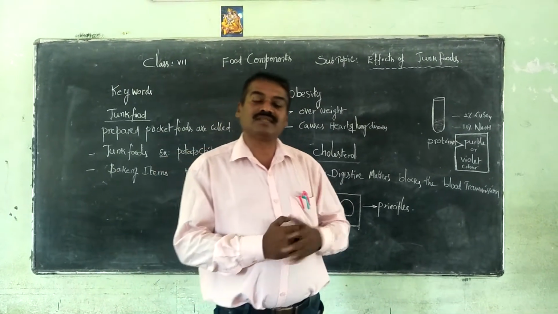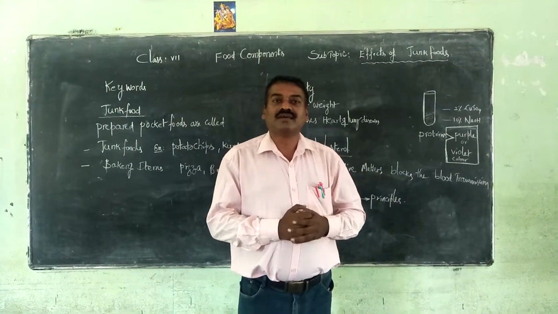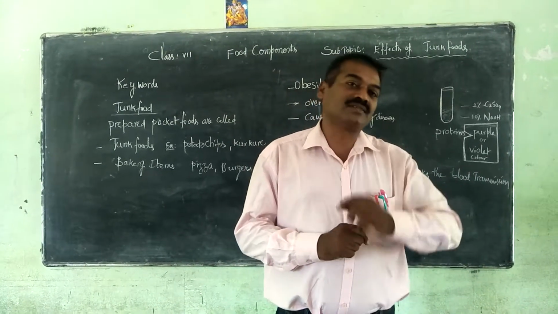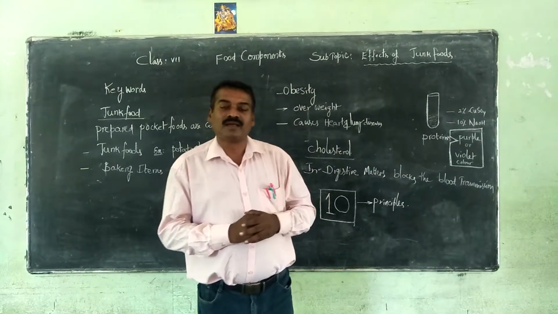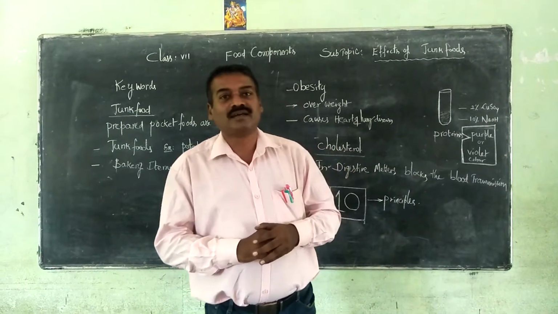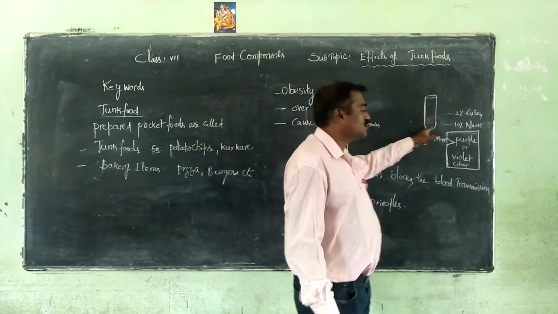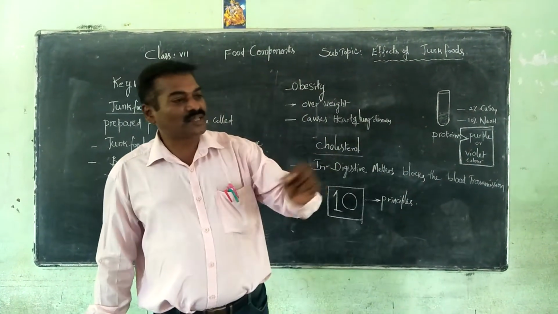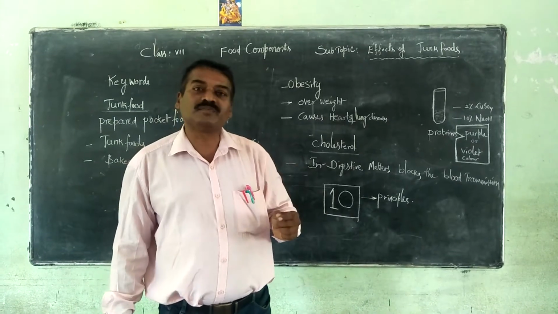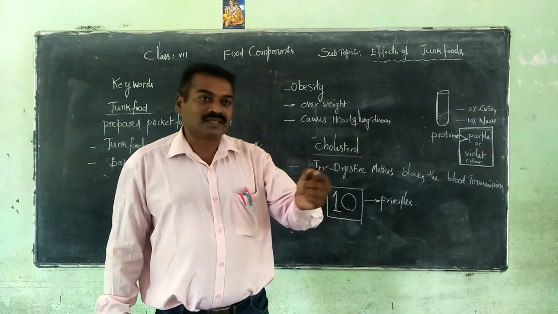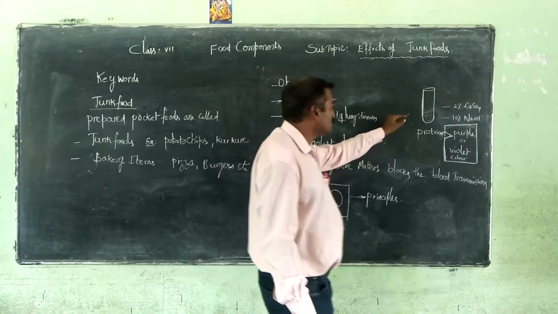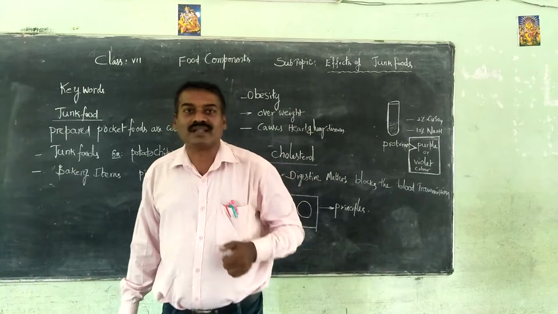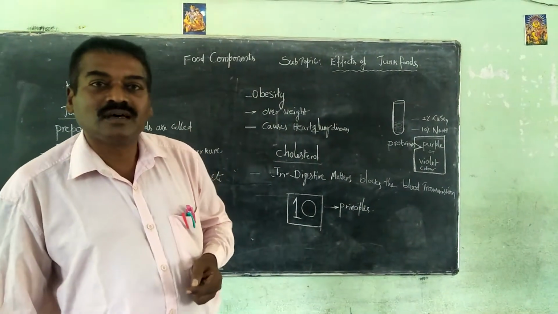How to test the proteins that we discussed in the previous classes? Take a 2% copper sulfate solution and 10% sodium hydroxide solution. Mix both of them together and add drop by drop into the test tube which contains the protein. Take a little bit of any food item that your mother prepared in the kitchen, put it into the test tube, pour some water and shake well. You will get the food item ready to test the protein.